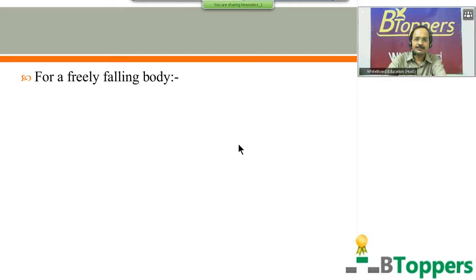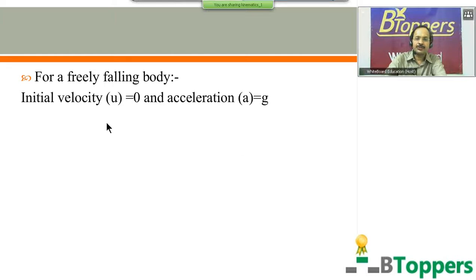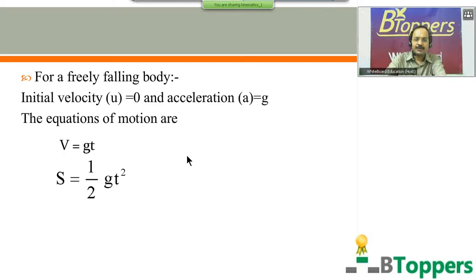For a freely falling body, initial velocity u equal to 0 and acceleration a equal to g. The equations of motion are v equal to gt, s equal to half gt square, v square equal to 2gs, and the displacement covered in the nth second is numerically equal to g by 2 into (2n minus 1). Those who want to copy the notes can take a pause and copy the notes.